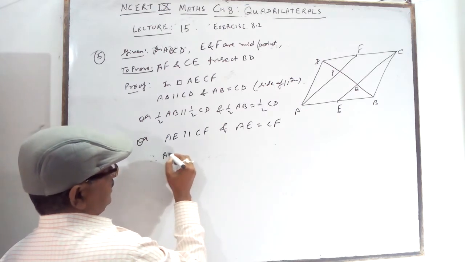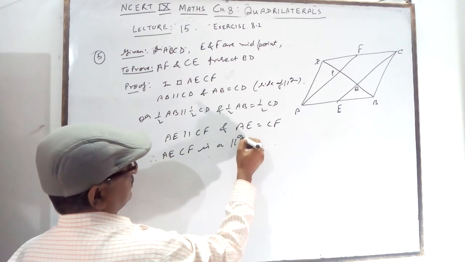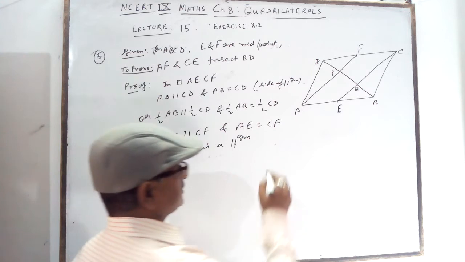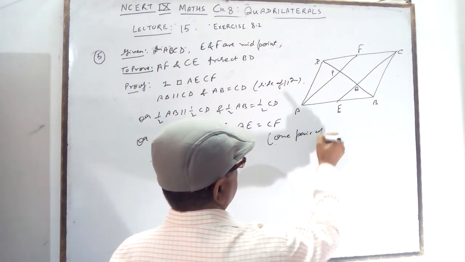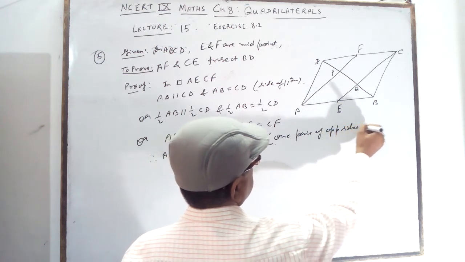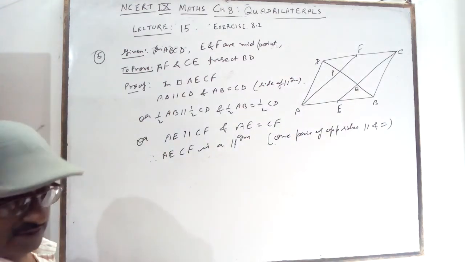Therefore, AECF is a parallelogram. One pair of opposite sides are parallel and equal. So the quadrilateral is a parallelogram. It is a theorem.